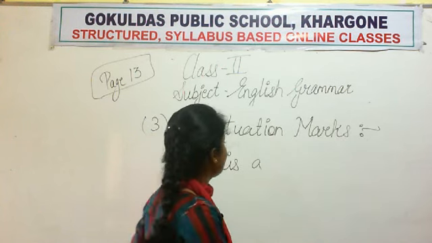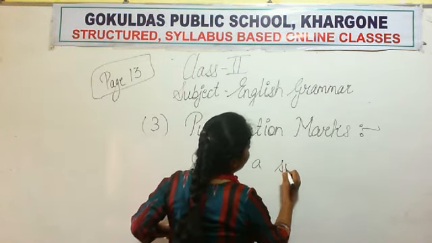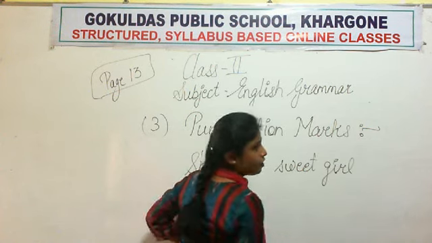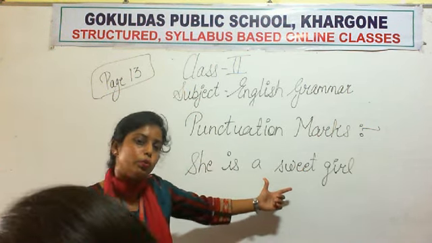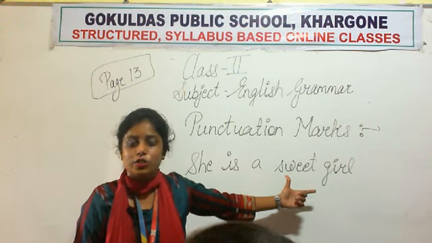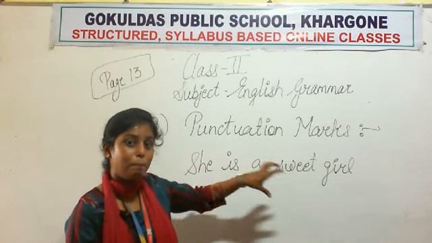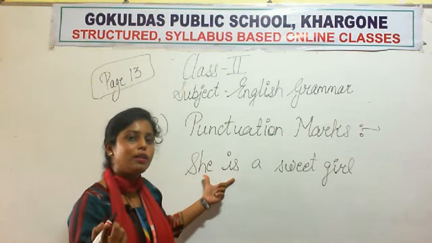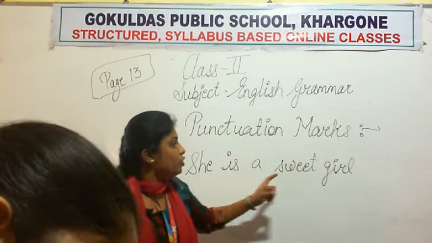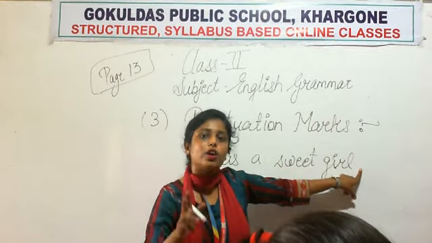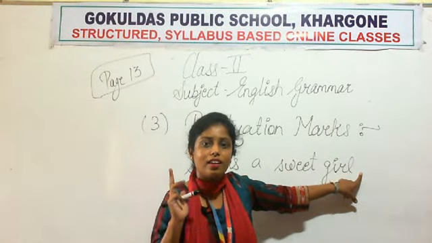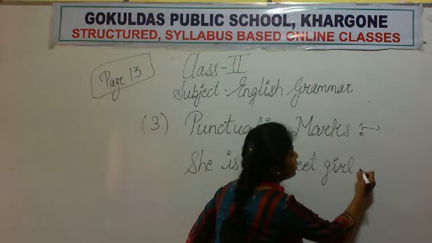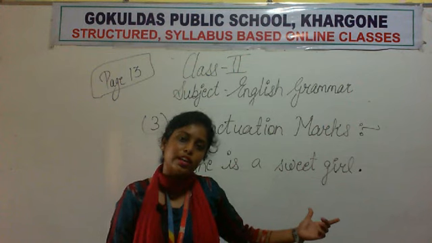What if I write she is a sweet girl? अगर मैं बोलूँ कि वो एक बहुत sweet girl है, then now the sentence is complete. A proper meaning is coming out. Can you tell me what kind of sentence this is? Should I place a full stop, a question mark, or an exclamation mark here? I will place a full stop here because it is a simple sentence.